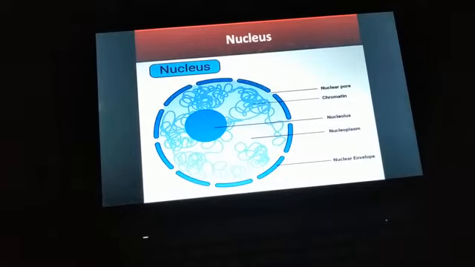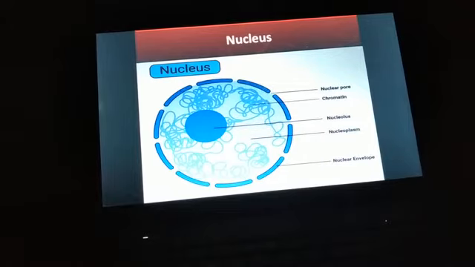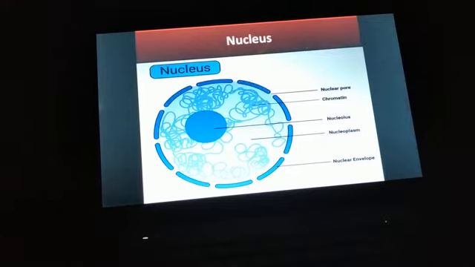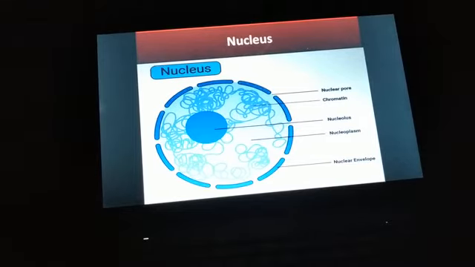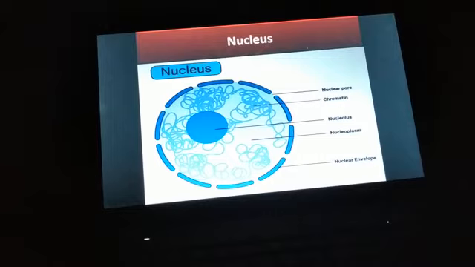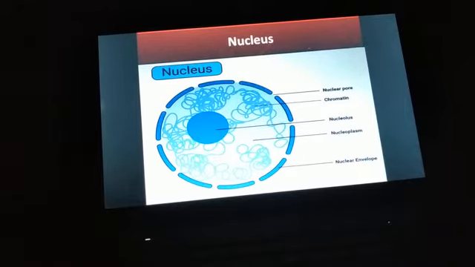But there are some exceptions also, students. This is not included in the book, but still, if you want to know, the exceptions are mature RBCs, which do not contain a nucleus. And in the xylem and phloem of plants, the sieve tubes, tracheids and vessels also don't contain a nucleus. So you don't need to memorize this. This is not included in your textbook. And the cells which don't contain a nucleus, we call enucleated cells. We have studied this in our first chapter also, enucleated cells.